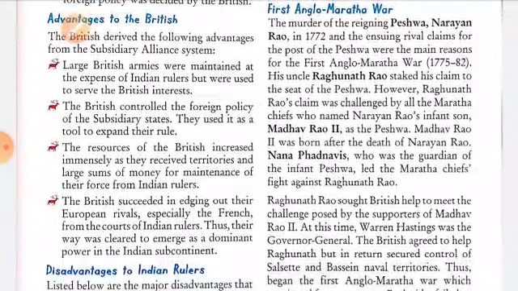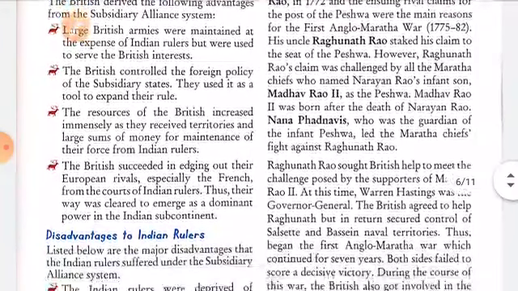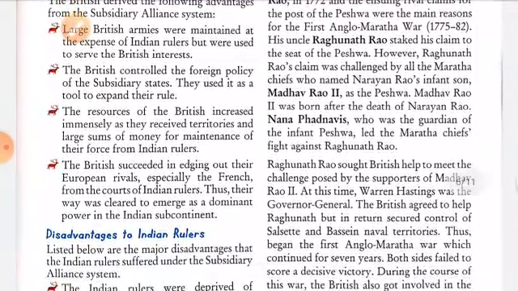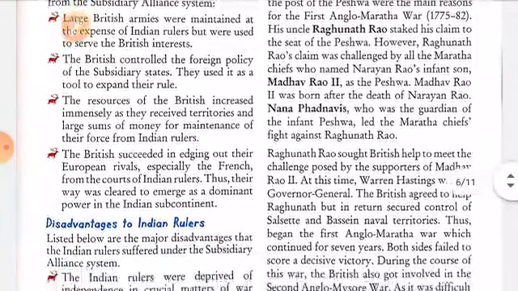Madhav Rao II was born after the death of Narayan Rao. Nana Fadnavis, who was the guardian of the infant Peshwa, led the Maratha chiefs in the fight against Raghunath Rao. Raghunath Rao sought British help to meet the challenge posed by the supporters of Madhav Rao II.